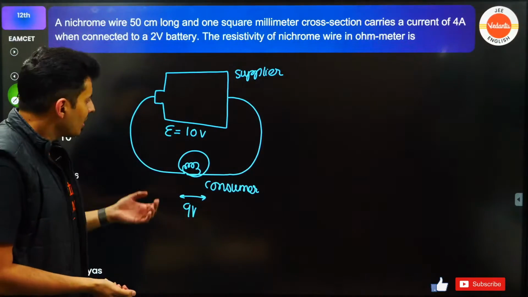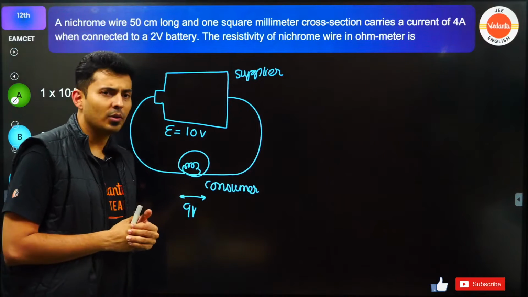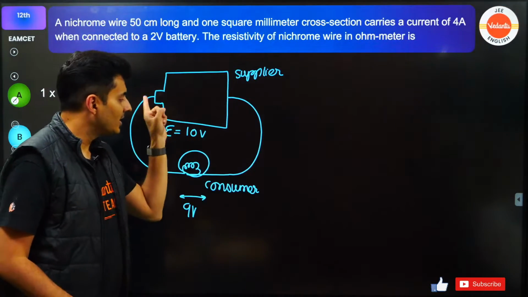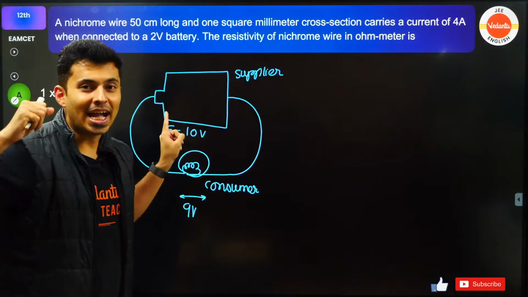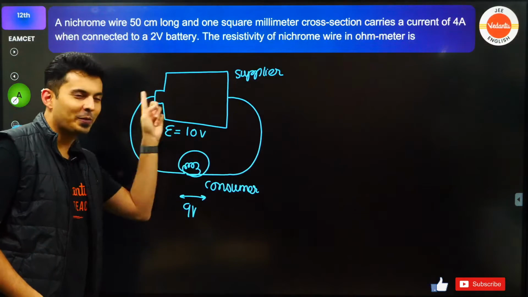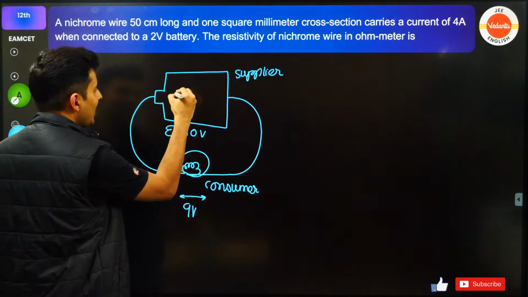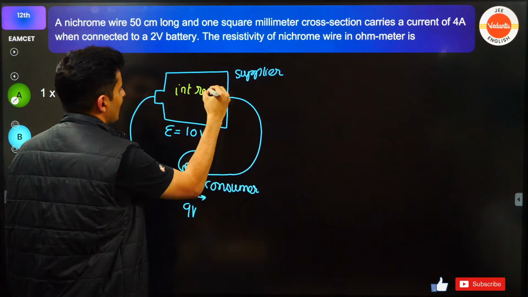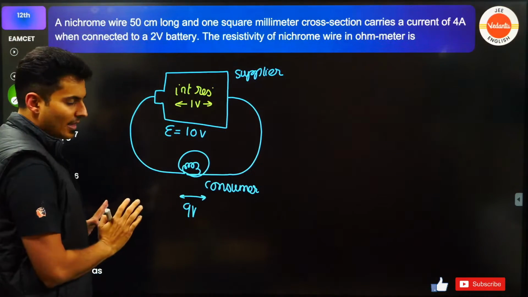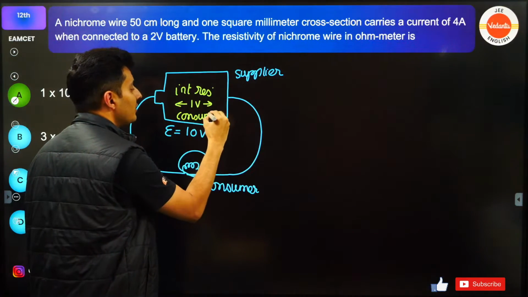Then you might be wondering, the battery is giving 10 volts voltage difference. Why is the bulb getting 9 volts? The reason for that is internally also, there is somebody who is taking some tax cut, some commission. It's like a tax that you have to pay to get out of this, and that is basically your internal resistance. So there will be internal resistance which will consume exactly, let's say in this case, 1 volt. So that will also be a consumer.